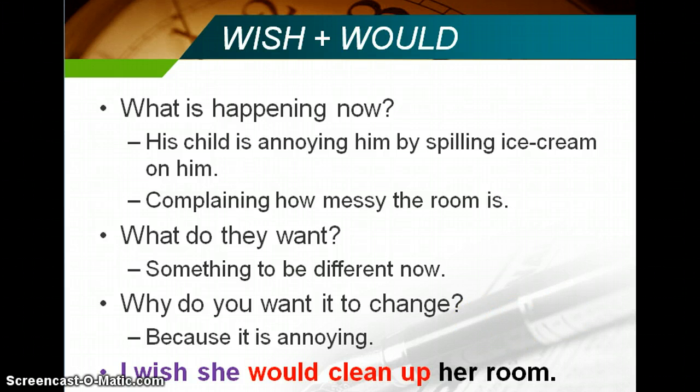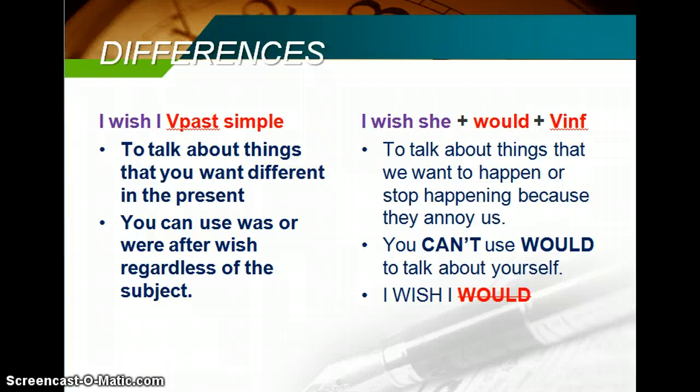So the difference is when you say I wish I and the verb past simple, you use it to talk about things that you want different in the present. And you can use was or were after wish regardless of the subject. So I wish he were taller, I wish she, it doesn't matter.